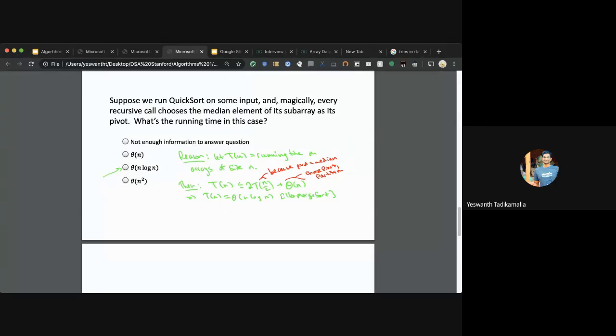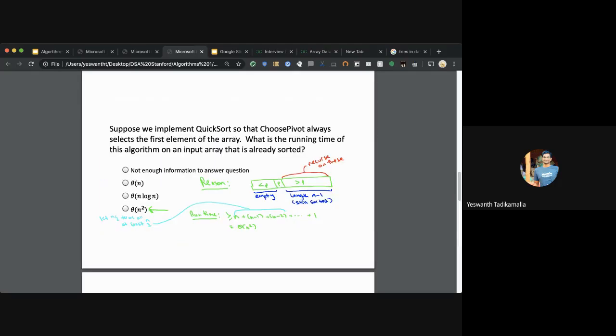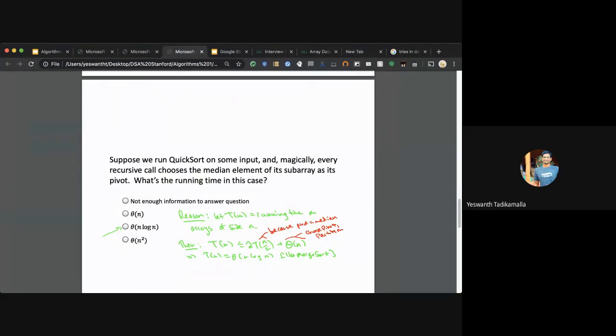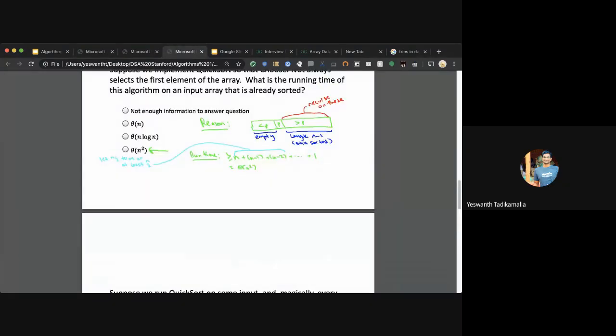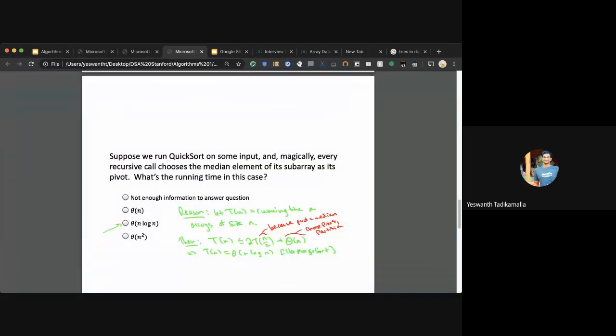But let's say we have picked some median element. Every time we pick the pivot, it so happens that the pivot divides the array equally into two halves. So in this case, the order is something like order of n log n. So the order is generally in between order of n square and order of n log n.